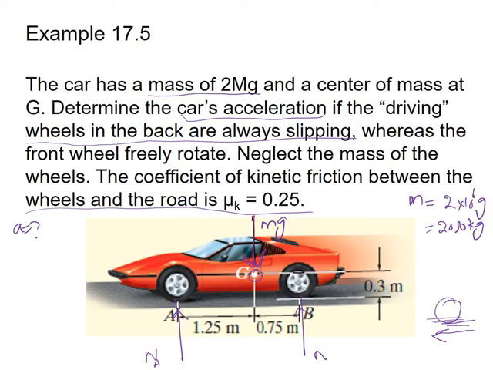Also it is given in the statement that the driving wheels are always slipping. So the friction force occurs on that wheel in the forward direction. Let us say the friction force occurs in the forward direction, and we know that friction force equals mu k times NB. So this is all about the free body diagram, knowns and unknowns. These are the steps we have to follow in the start. After that we have to equate the relationships and find out the acceleration.